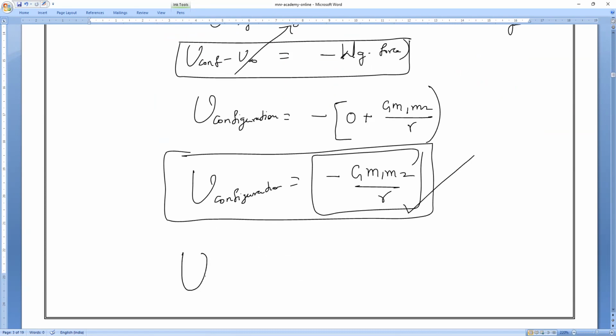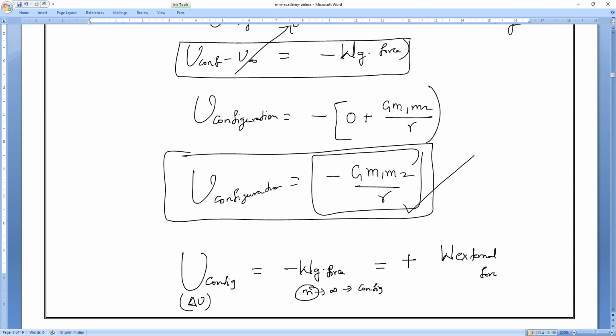So the potential difference of any kind of system, that is what we can say about configuration. Change in potential energy is equal to minus of work done by the gravitational force in bringing the mass from infinity to that particular configuration, which is also equal to work done by the external forces. That is the major important thing which you need to remember. We are going to study this only.